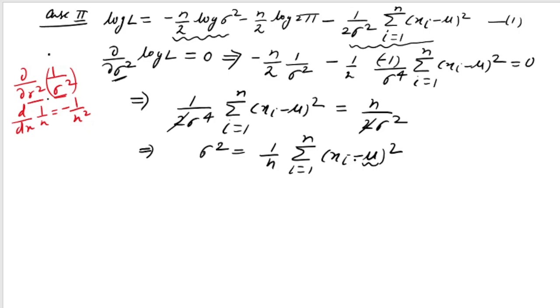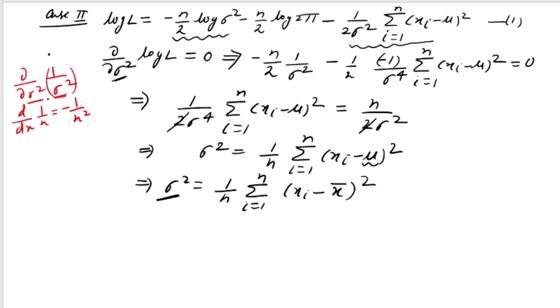So just for our convenience, I can write that sigma square is equal to 1 by n summation i varies from 1 to n xi minus, what is the maximum likelihood estimation of mu? That is x bar. So xi minus x bar. So this is the maximum likelihood estimator for the parameter sigma square.